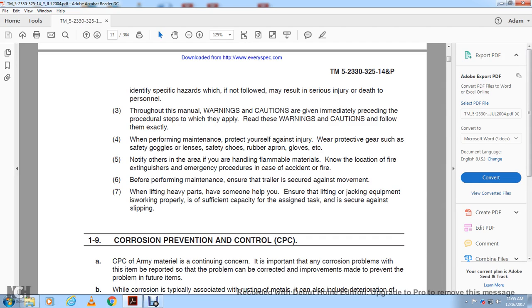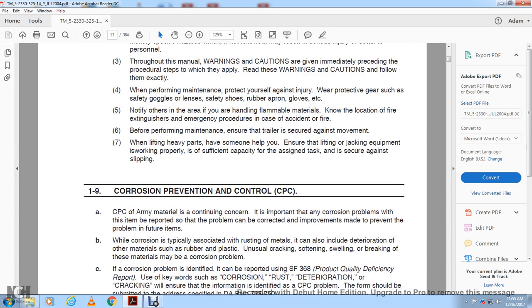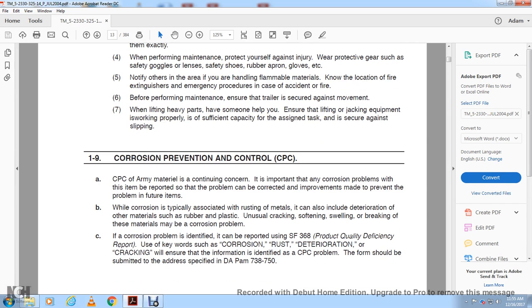The importance of the corrosion problem for the items reported is that problems are corrected and improvements are made to prevent the problems in the future. Corrosion is typically associated with the rusting of metals, but it can also be deterioration of other materials such as plastic and rubber. Unusual cracking, softening, or swelling of these materials may be a corrosion problem.